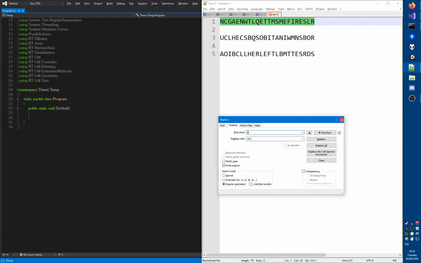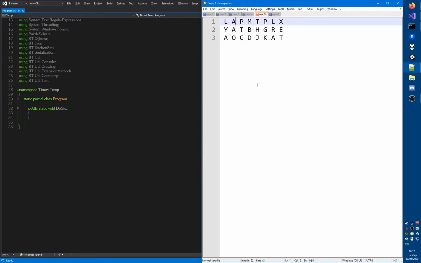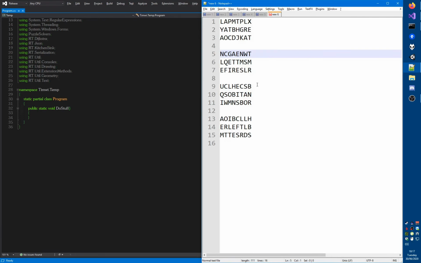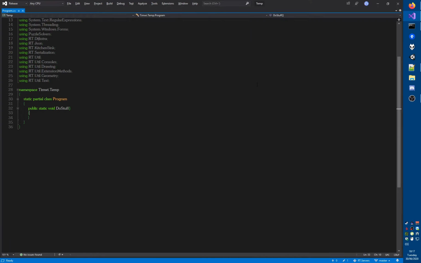And now we want sets of 8 at a time. Put a new line after those. Okay, and those are the second, third, and fourth block. And this one here is, of course, the first block. There we go. And now I suppose I can once again do this and replace that. So var blocks is equal to, so we have that entire string, and we're going to split that at the hashtags which I inserted in between. And now for each block in blocks, so each of these blocks is going to be treated as an 8x3. I should probably write that down so I don't forget.